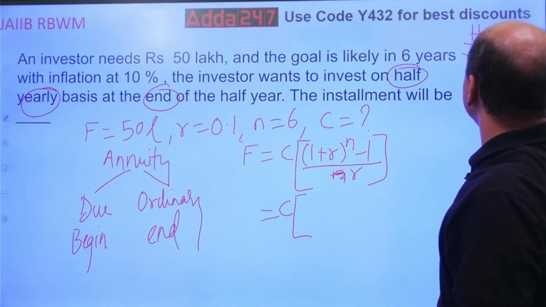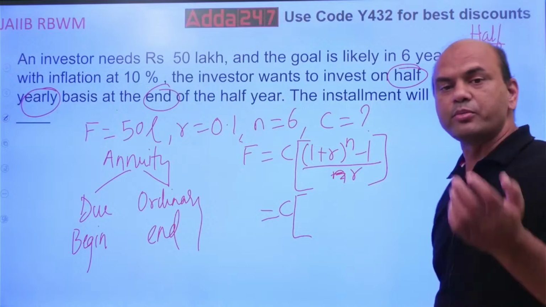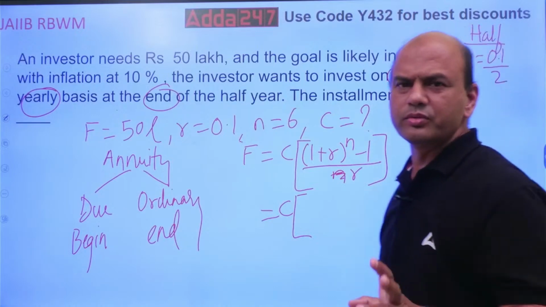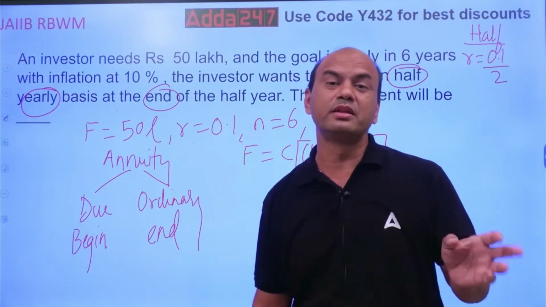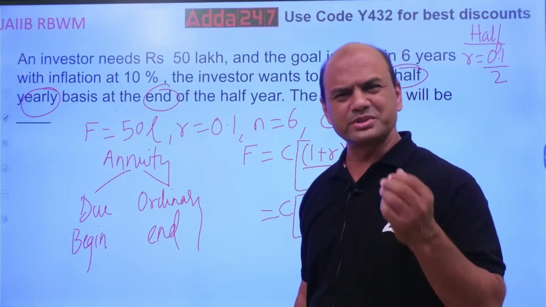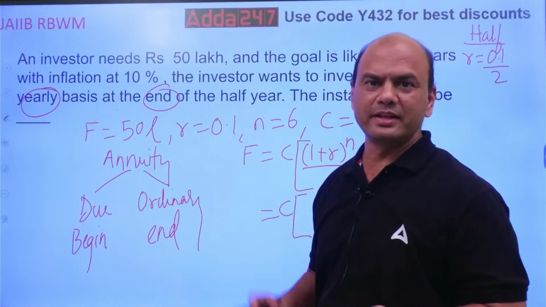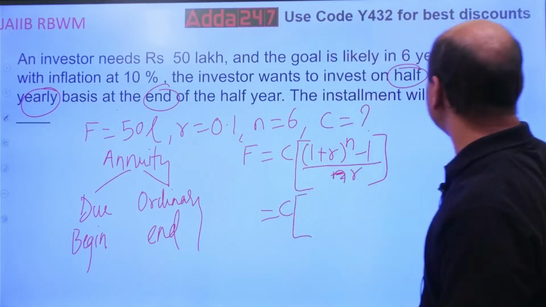So 0.1 upon 2. If it were a quarterly requirement, then 0.1 upon 4. In the exam you get only two: half year or quarter. You don't get monthly. Some books give you a monthly requirement, divided by 12. Theoretically it's possible, but practically in the exams it's not possible.